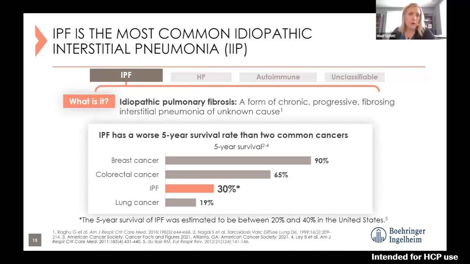Unfortunately, the 5-year survival in IPF, in 2012 when this study was published, was between 20 and 40% in the United States. So not as known of a condition as some of our more common cancers like breast cancer, colorectal cancer, but unfortunately more deadly. Lung cancer tends to have the worst survival on this screen, not something you necessarily want to be in a competition for, the worst 5-year survival rate.